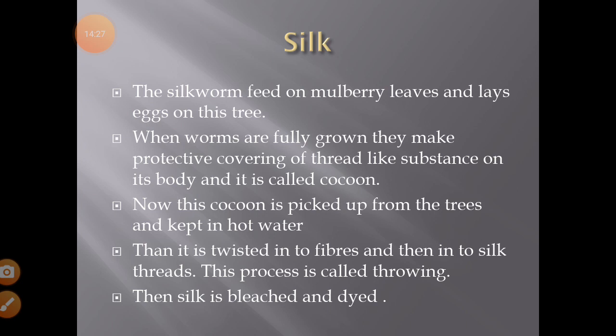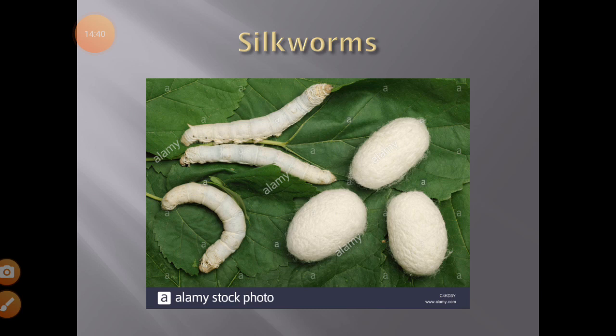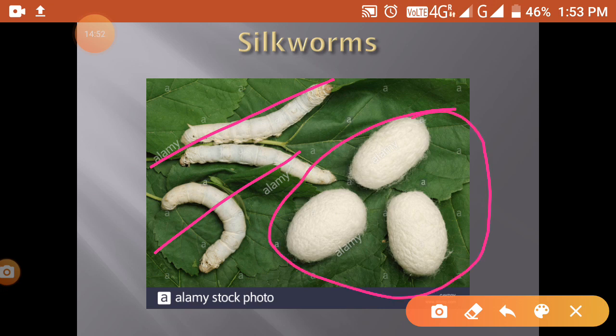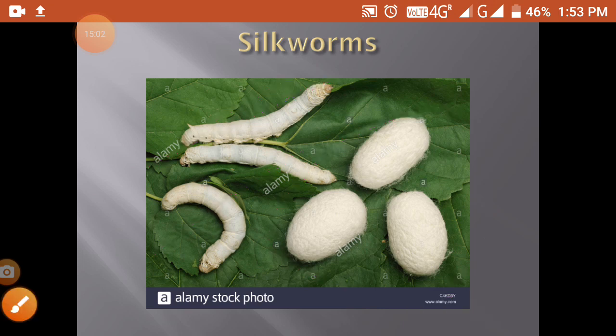Then the silk is bleached. Bleached means cleaning of the fibers, and then it is dyed into different colors. So I hope the making of silk is clear to you. Here is the picture of the silkworm, and this is the cocoon. It is very clear in this picture. Here is the silkworm and here is the cocoon, that is the outer covering of the silkworm. These are the cocoons. I hope it is clear to you now.